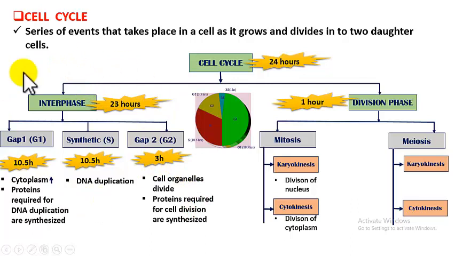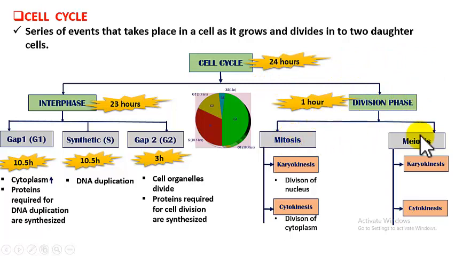So did you understand? This is the preparatory phase where the cytoplasm, the proteins and the DNA get doubled, and this is preparation for the division phase. Now coming to the division phase, division may take place in two ways.